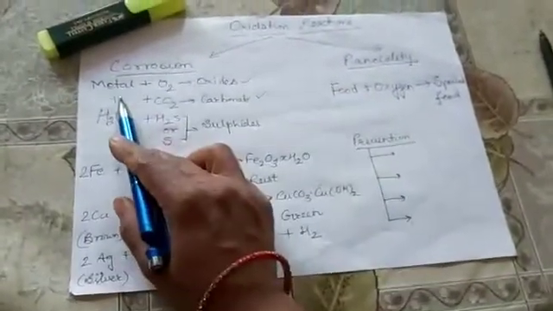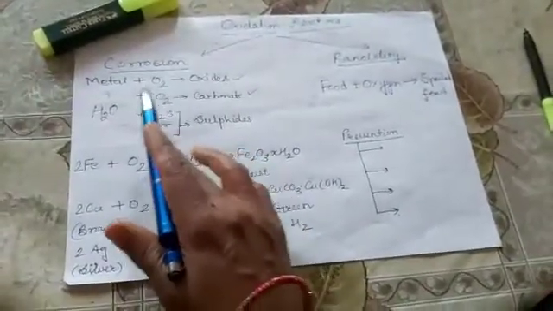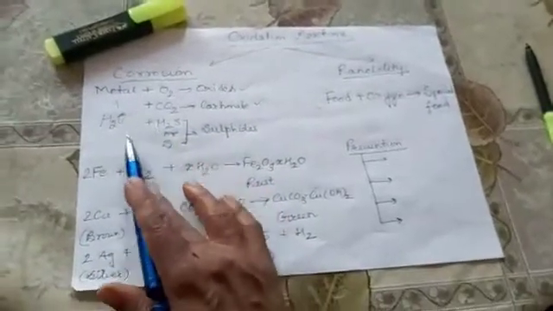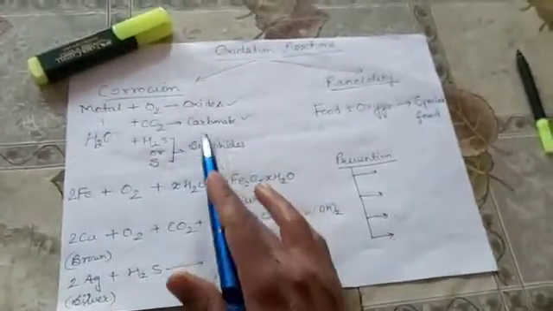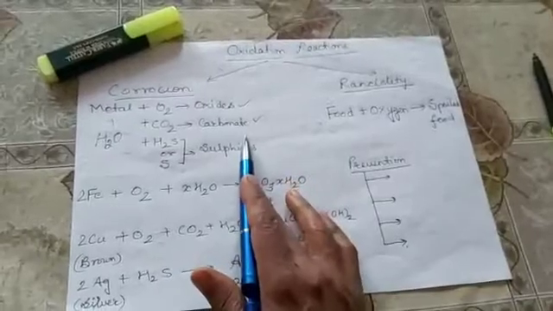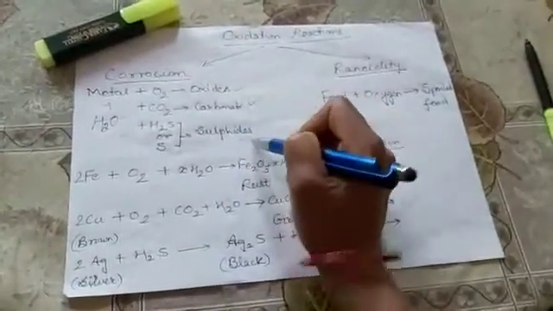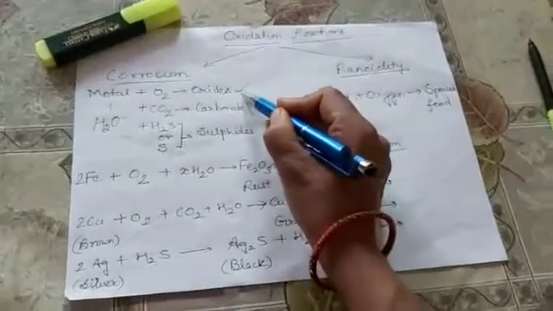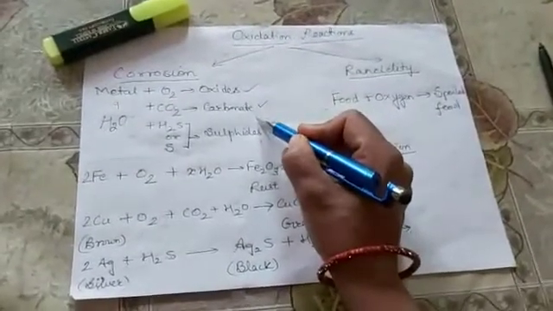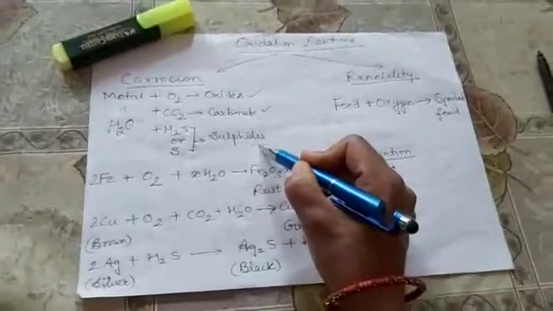The original metal loses its bright, shiny appearance and gets covered with another layer of compounds. It may be an oxide layer, a carbonate layer, or a sulfide layer.